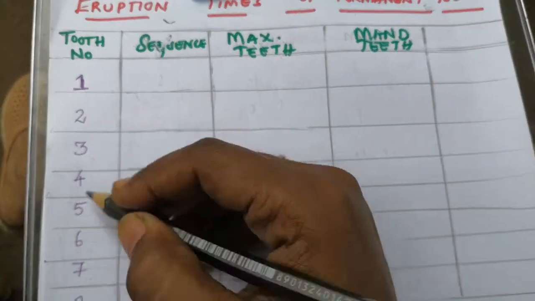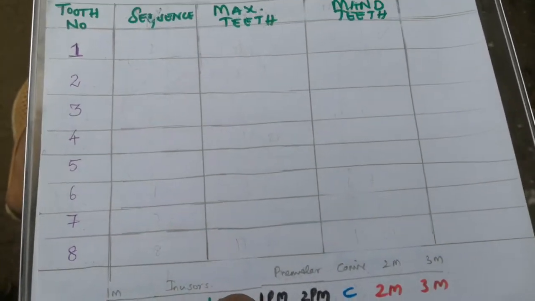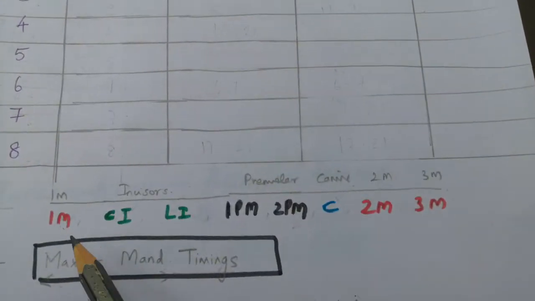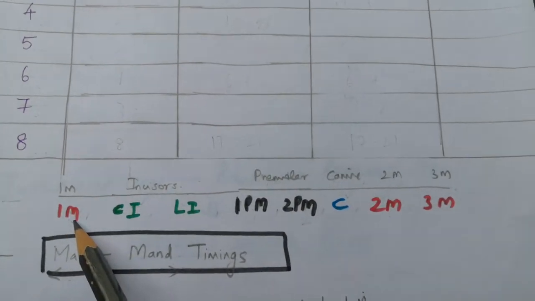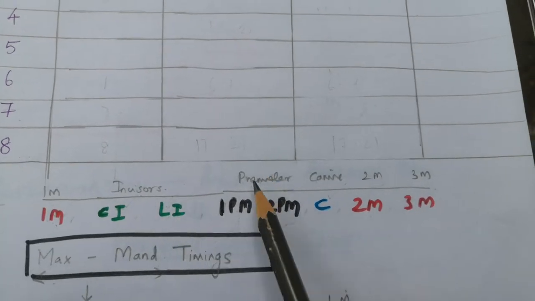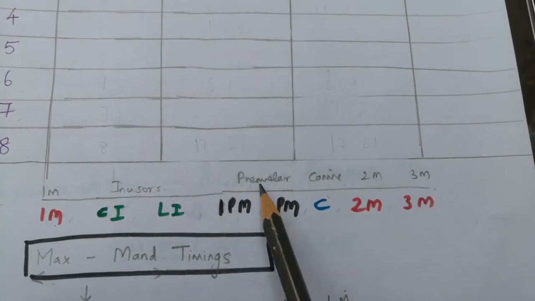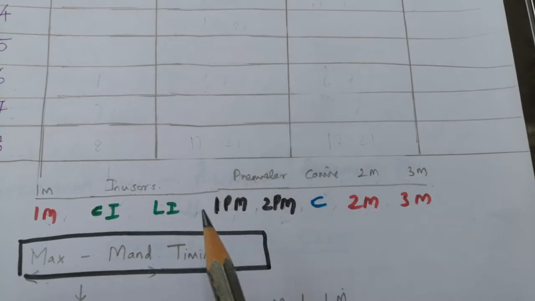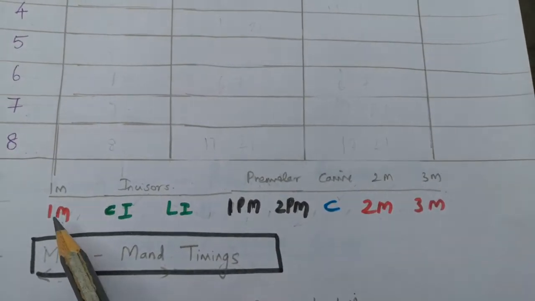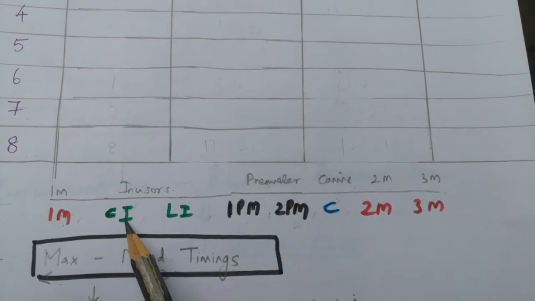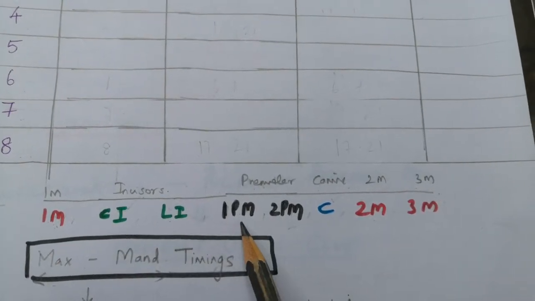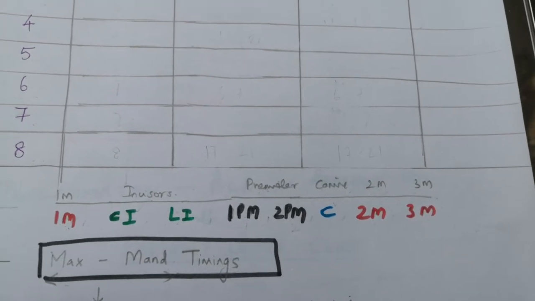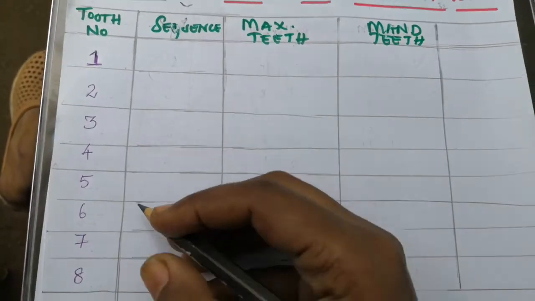First of all, I would like to give you a tip regarding the sequence of eruption, which tooth comes first and which later. First the first molar will come, later incisors will come, then canines will not come, rather premolars will come, and later only canine, second molar and third molar. Again, the sequence is first molar, central incisor, lateral incisor, first premolar, second premolar, canine, second molar and third molar. I am going to write this sequence here also.